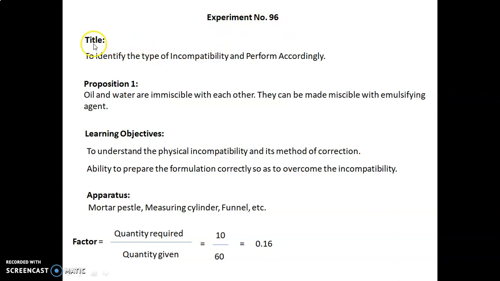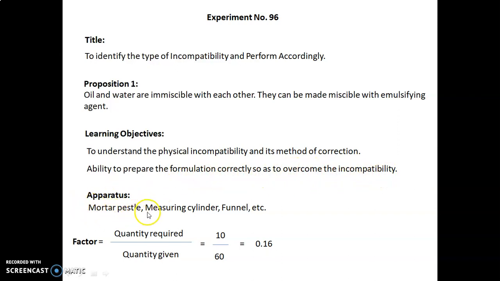Experiment number 96. The title of this experiment is to identify the type of incompatibility and perform accordingly. Proposition 1: oil and water are immiscible with each other. They can be made miscible with an emulsifying agent. Learning objectives are to understand the physical incompatibility and its method of correction, and the ability to prepare the formulation correctly so as to overcome the incompatibility.